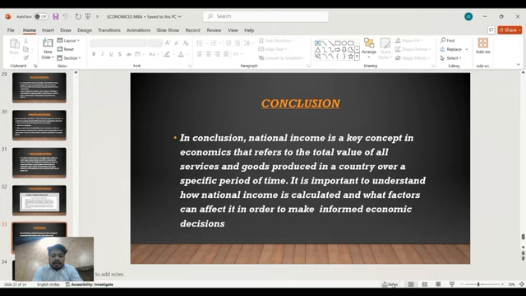Last is the conclusion. In conclusion, national income is a key concept in economics that refers to the total value of all services and goods produced in a country over a specific period of time. It is important to understand how national income is calculated and what factors can affect it in order to make informed economic decisions.